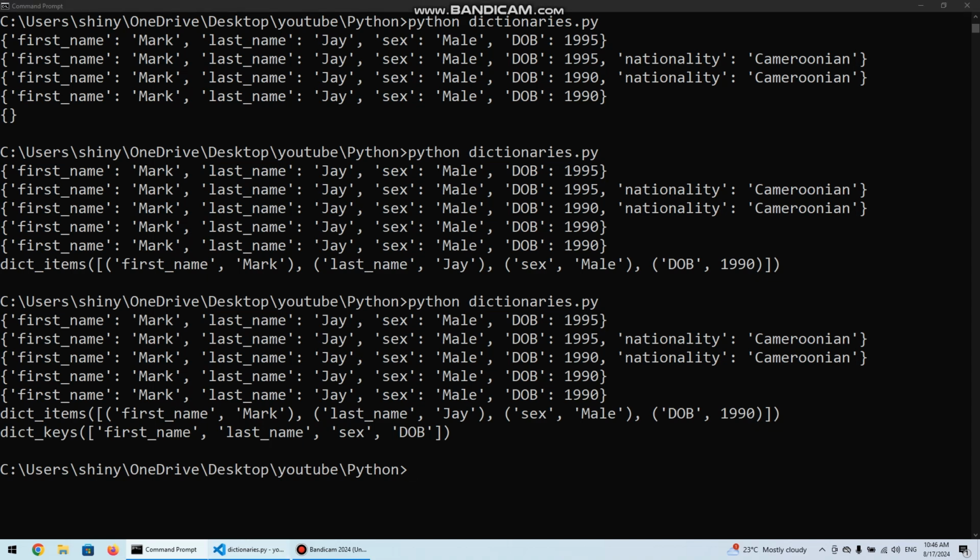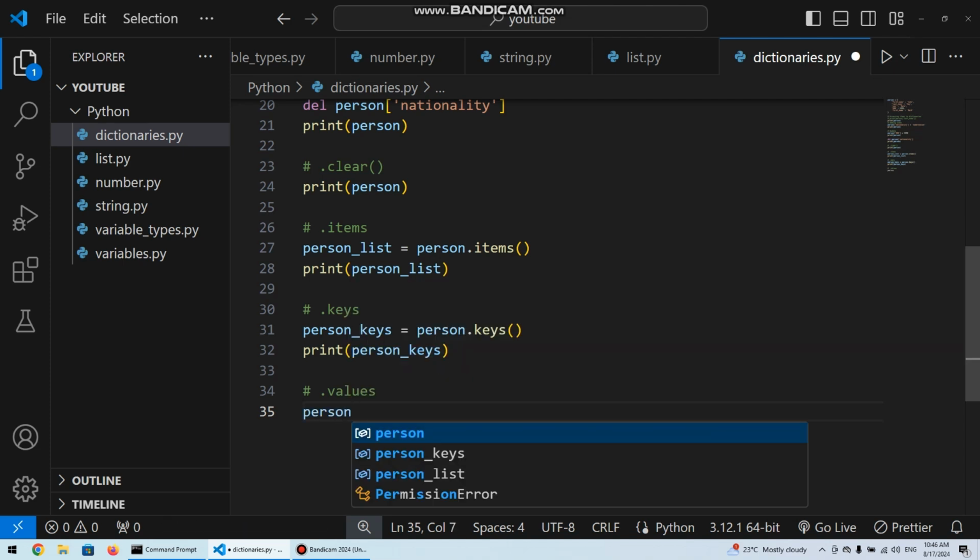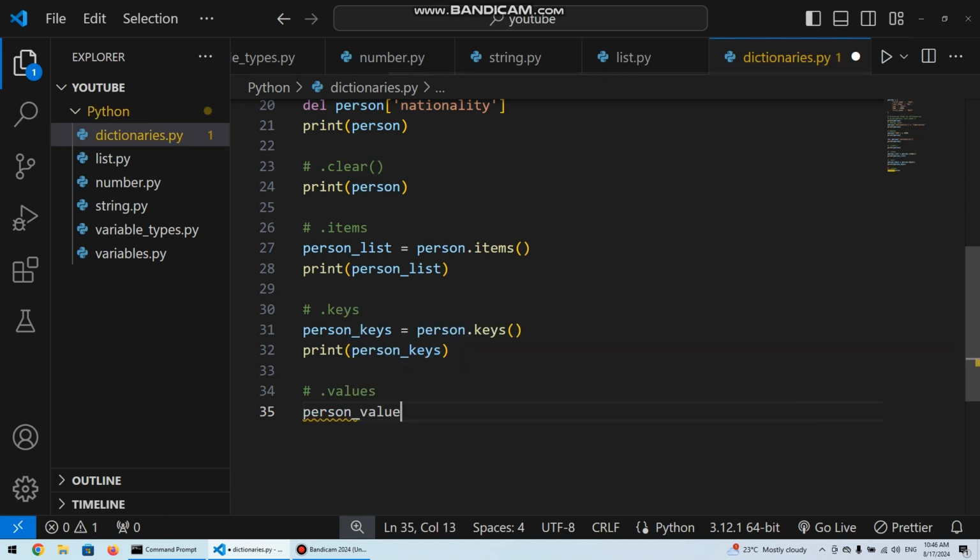The next one we are going to look at is almost like the direct opposite of keys, which is the dot values method. So if we say dot values, I'm sure you already know what this will do. So let's say person values. This will return to us a list of the values from a dictionary.